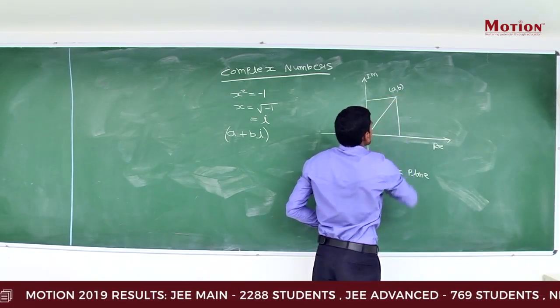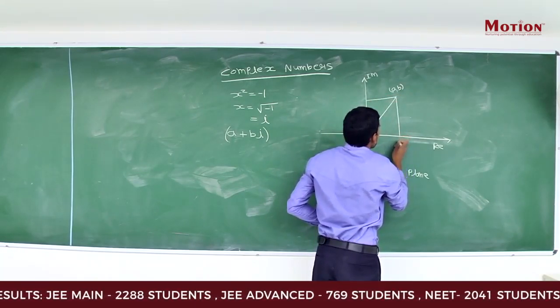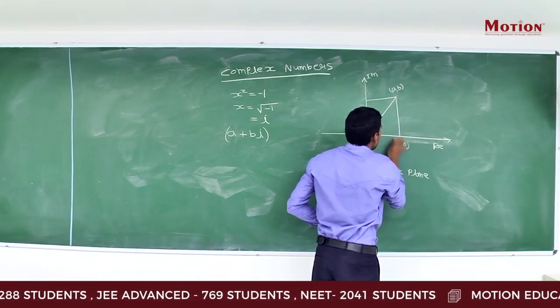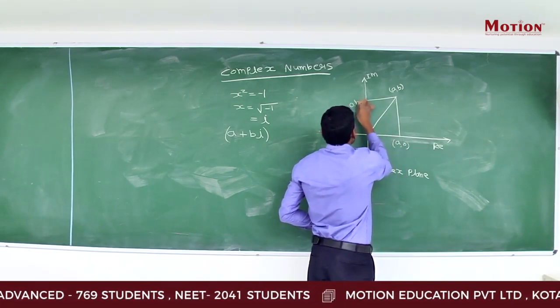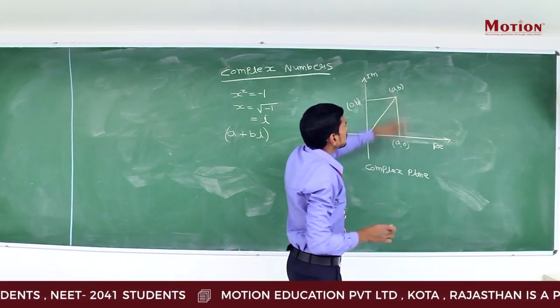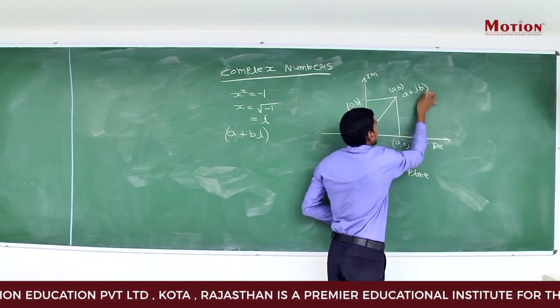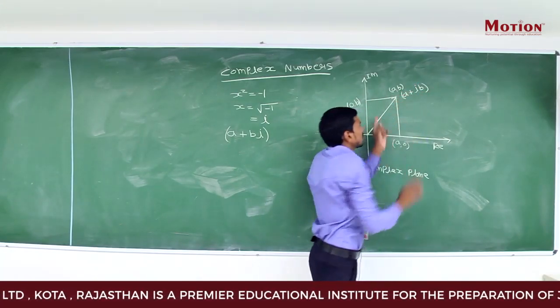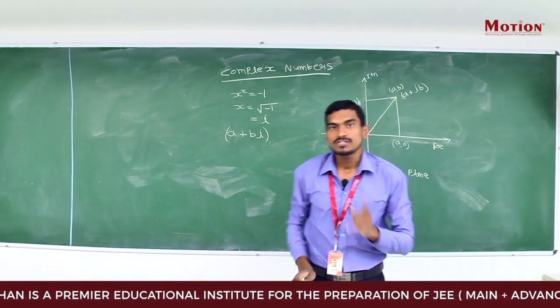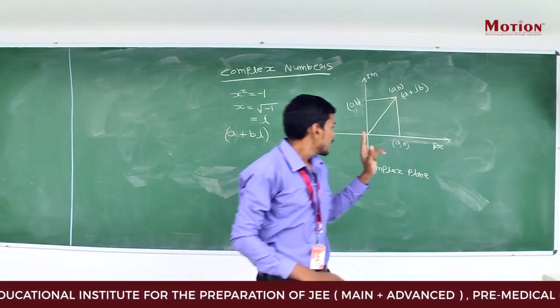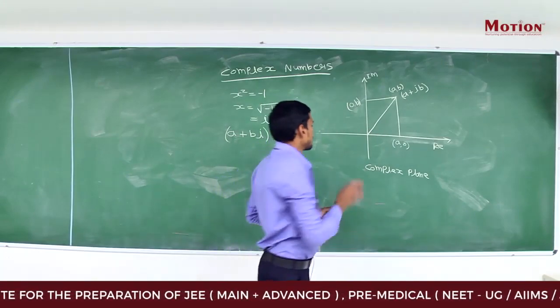You know easily from the knowledge of coordinate geometry. This will be (a, 0), this will be (0, b). So this number a plus iota b can be represented like this, and this diagram is called the Argand diagram.